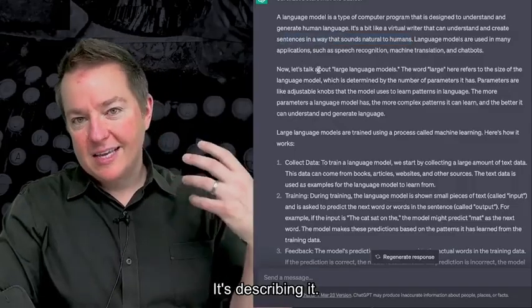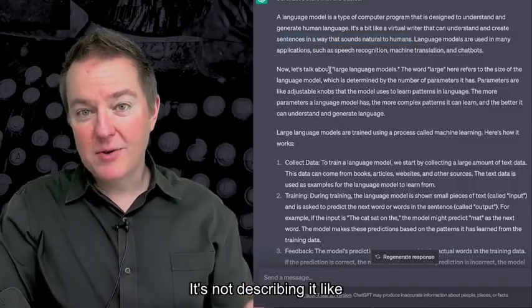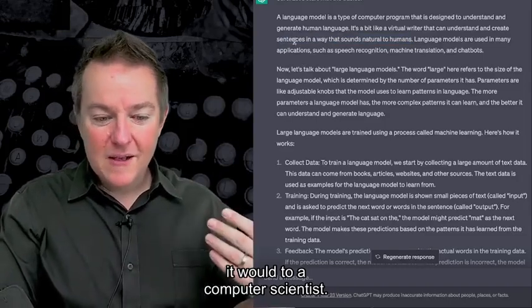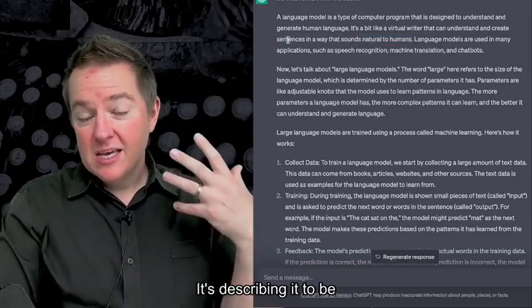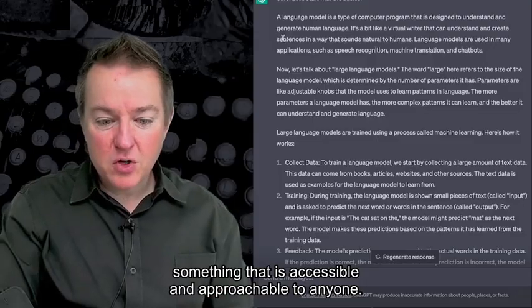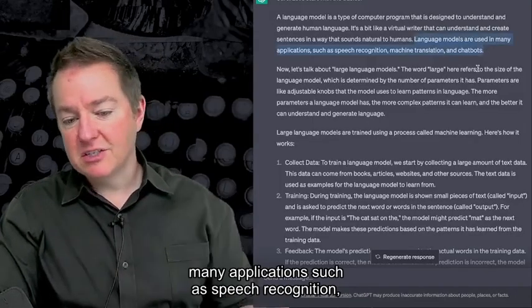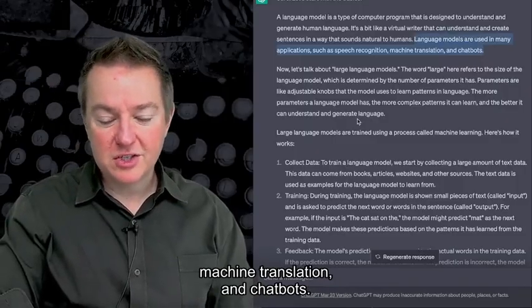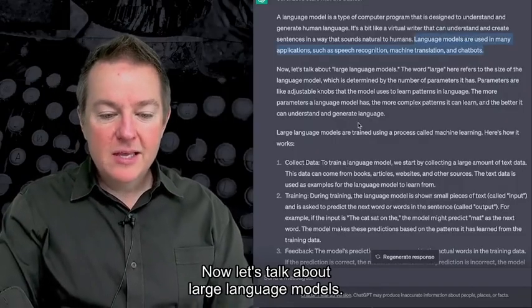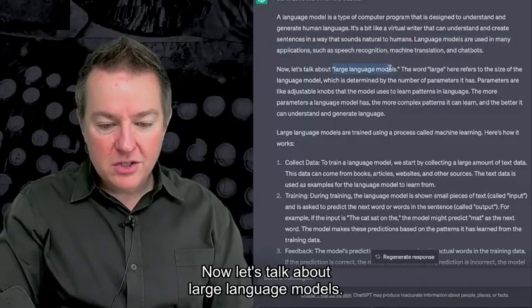So it's not describing it like it would to a computer scientist. It's describing it to be accessible and approachable to anyone. Language models are used in many applications such as speech recognition, machine translation, and chatbots. Now let's talk about large language models.